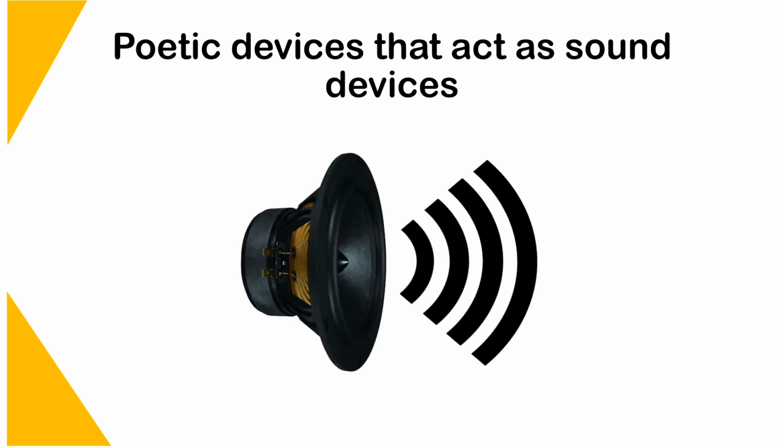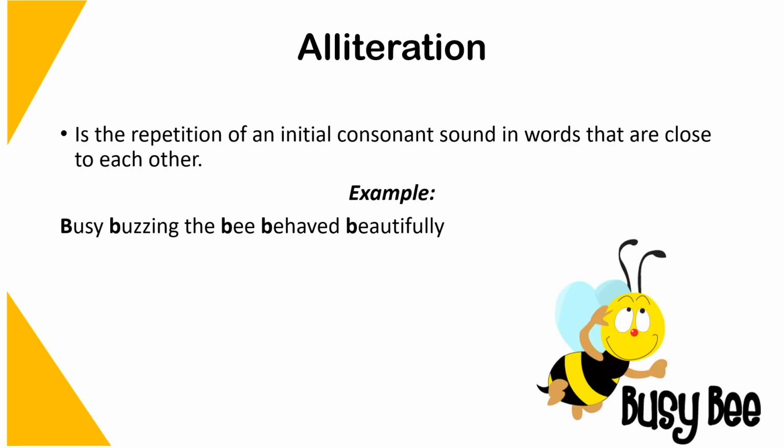Now we move to poetic devices that function as sound devices. The first one that we will be looking at is alliteration.